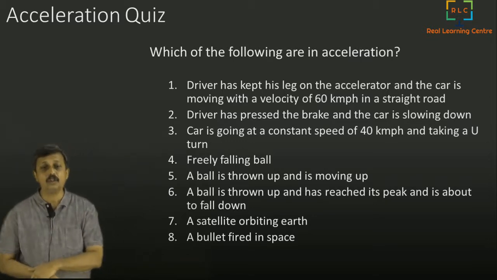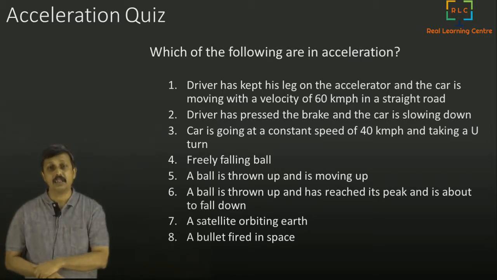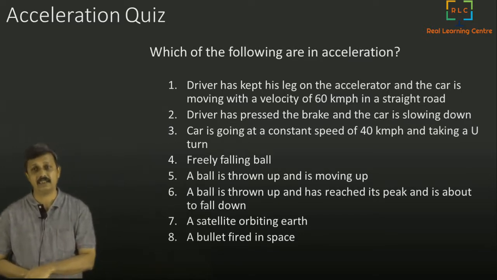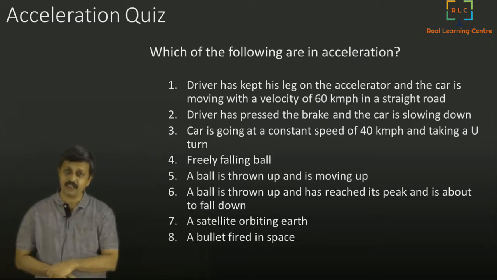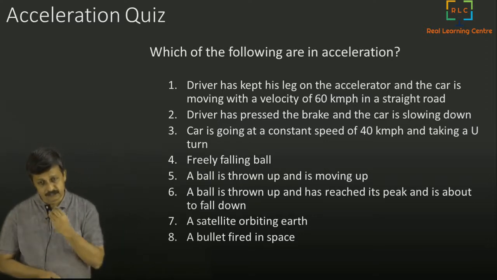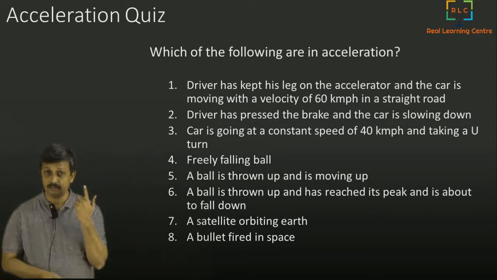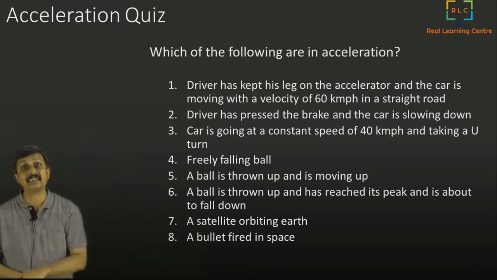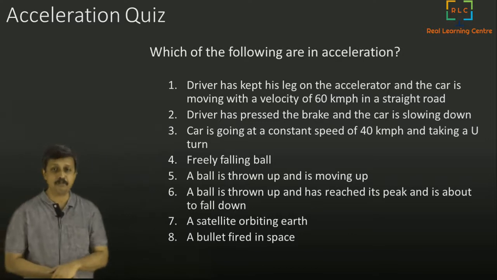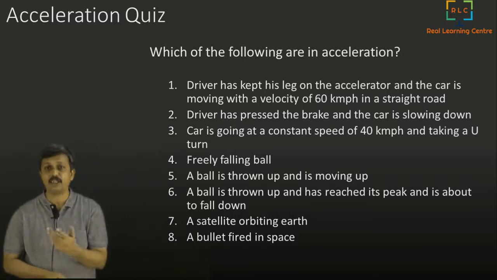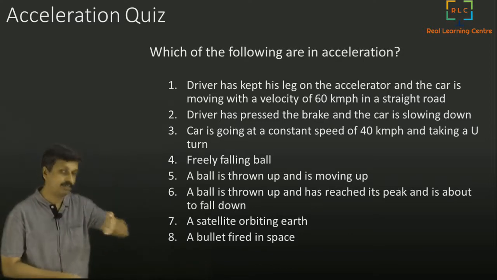Okay, so the driver has kept his leg on the accelerator and the car is moving with a velocity of 60 kilometers per hour on a straight road. So is it accelerating? That's the question. Driver has pressed the brakes. Car is slowing down. Is it accelerating? Then car is going at a constant speed of 40 kilometers per hour and taking a U-turn. So is it accelerating?